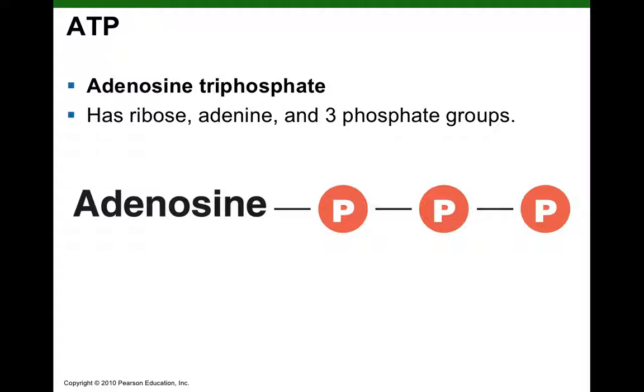Well, it turns out that the covalent bond that links the third phosphate with the second phosphate, when this covalent bond is hydrolyzed, it releases huge amounts of energy that a cell can harvest to do cellular work. And in addition, this second bond here also releases a lot of energy when it's hydrolyzed.